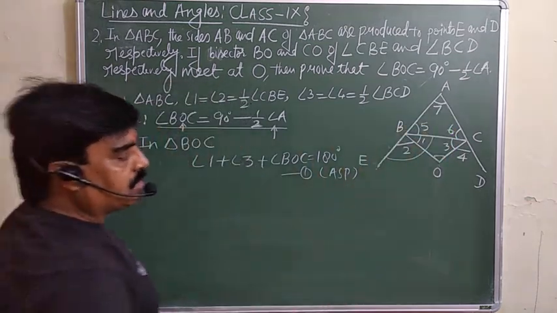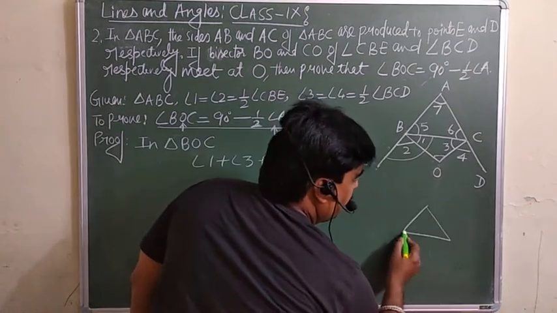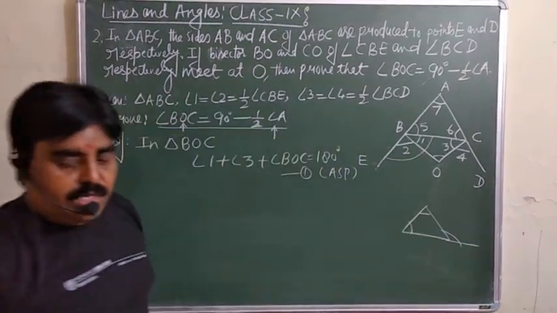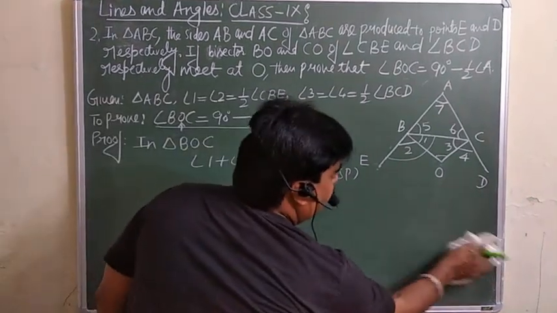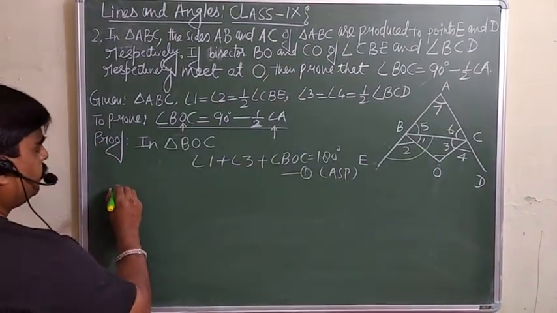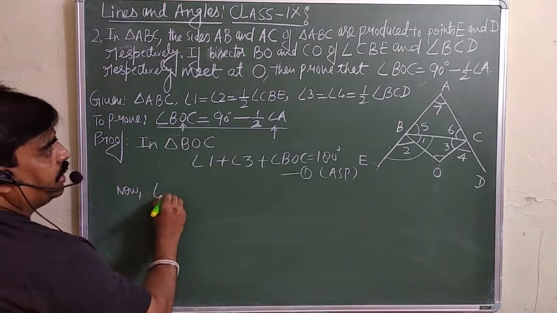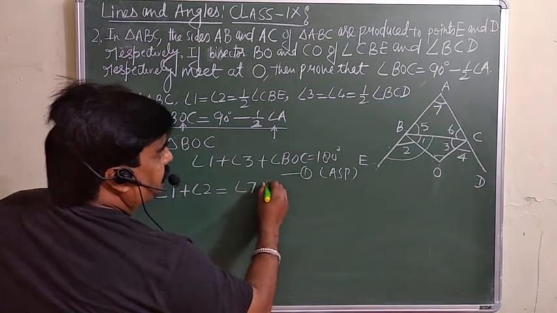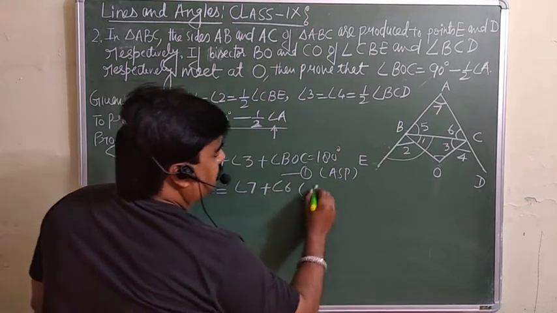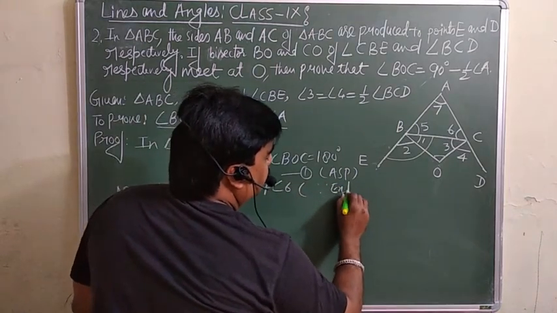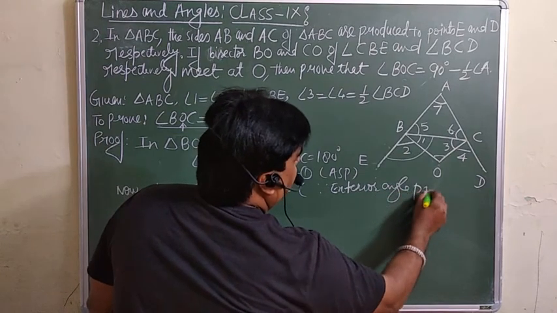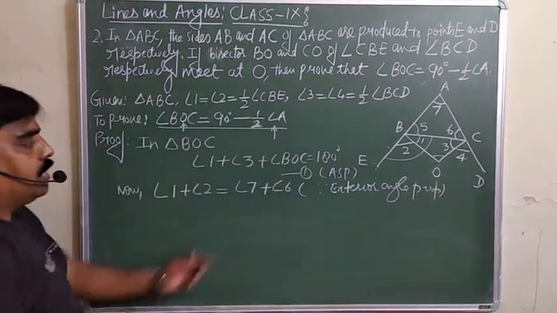We already discussed that. So by applying this property, angle 1 plus angle 2 is equal to angle 7 plus angle 6, by the exterior angle property.